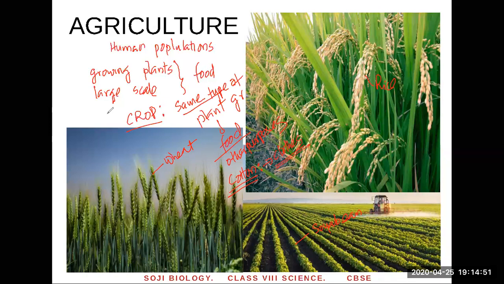So what are the two definitions you have to know here? Definition of a crop, and what is agriculture? What's agriculture? Growing plants, not one or two plants, on a large scale. That's large scale. You can see the field. It's full of the same kind of plants, and it's the same type. What's a crop? It's the same type of plant grown for food or other purposes. It can be grown for obtaining food, or we can grow it for other purposes. For example, cotton is a crop, but we don't eat cotton. Instead, we use cotton fibers to make different kinds of clothes.